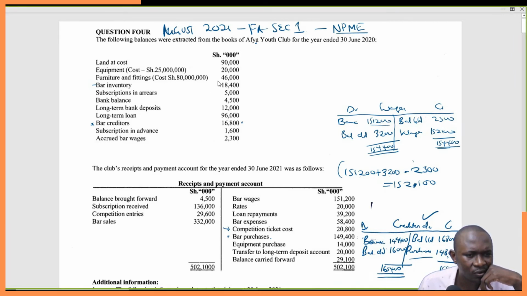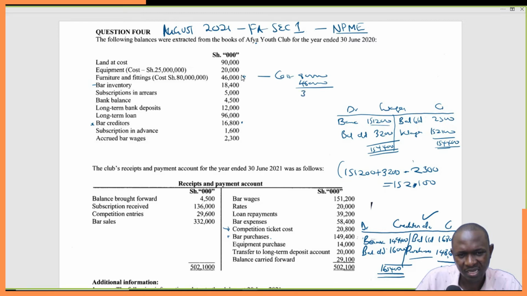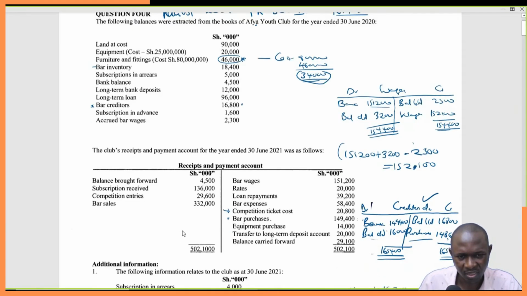I think this one also we had not gotten right. The cost is 80,000 and the current value is 46,000, which means the accumulated depreciation is 34,000. So the written down value is 46,000, and I think we had captured it wrongly.